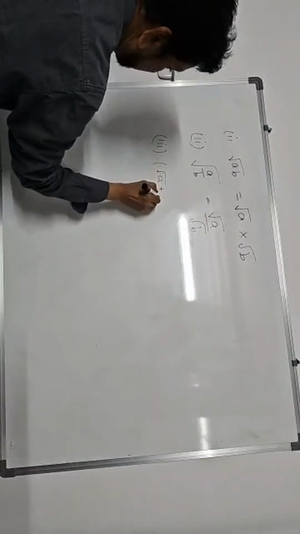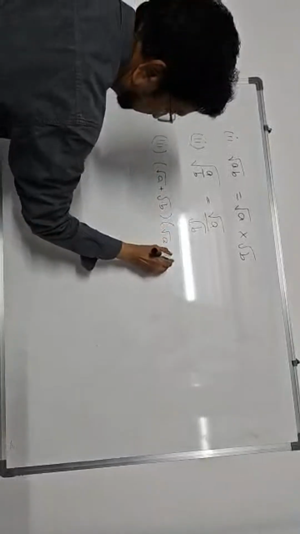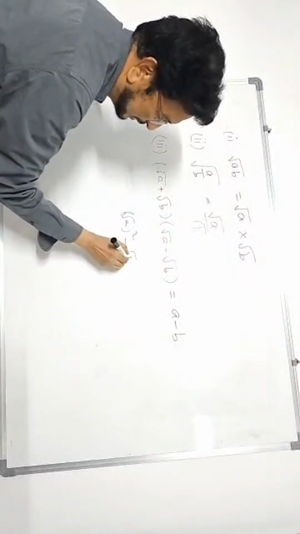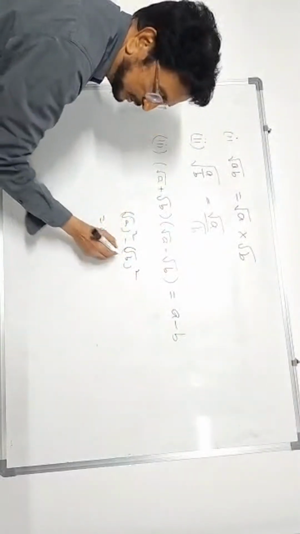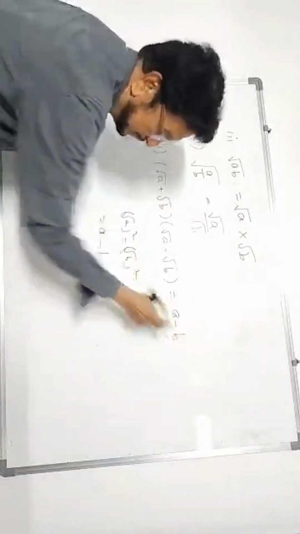root A plus root B into root A minus root B is equal to A minus B. How will you get it? The (a plus b)(a minus b) formula is a square minus b square. Root A square means the root cancels out. Minus root B square means the root cancels out. This way you get the answer A minus B.